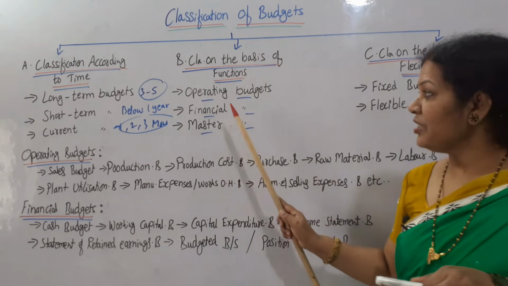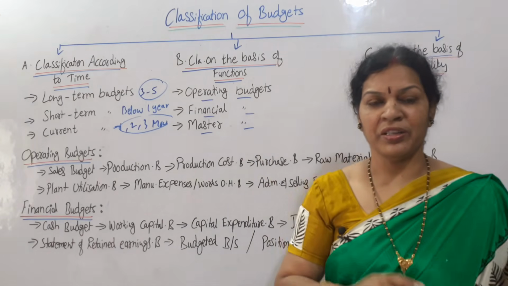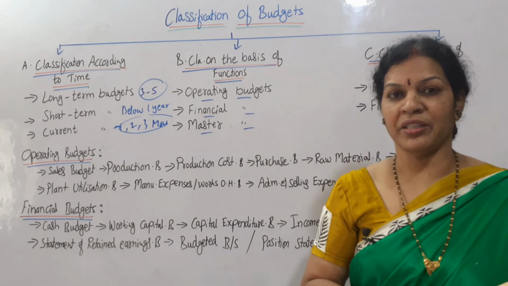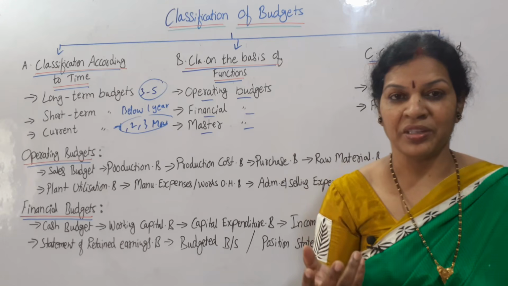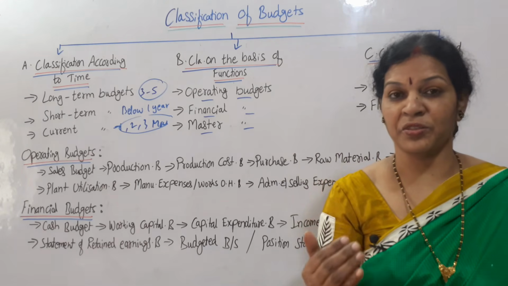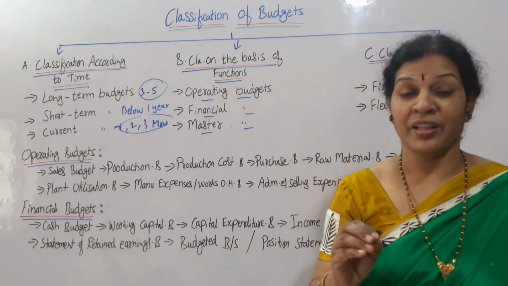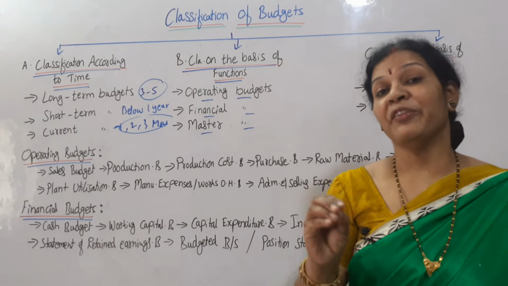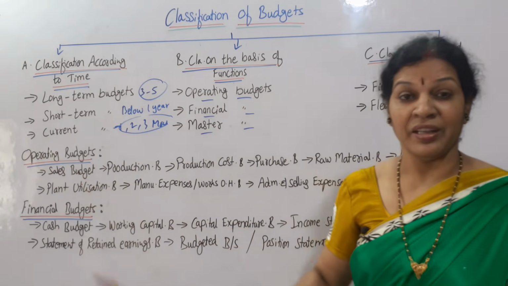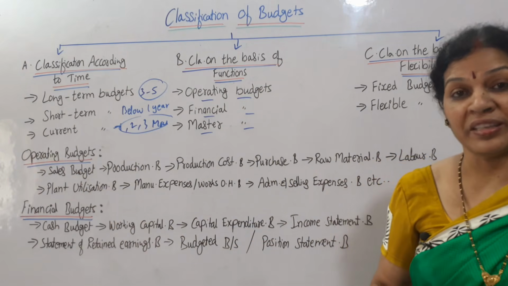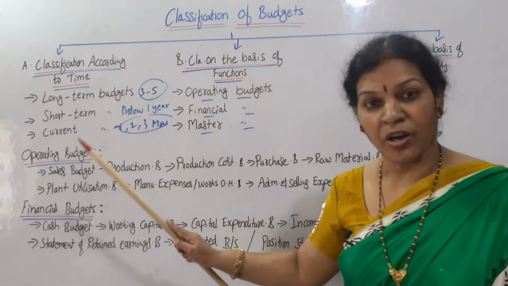Let us discuss each and every one. Operating budget. Operating budget means the daily operations which are going on in the organization. Like we have to purchase the goods, we have to sell the goods, we have to spend the expenses, like various functions will be going on. So based on that we can prepare few budgets, operating budgets. Here separately I have given a list of operating budgets. For example, what kind of budgets we can prepare under these operating budgets.